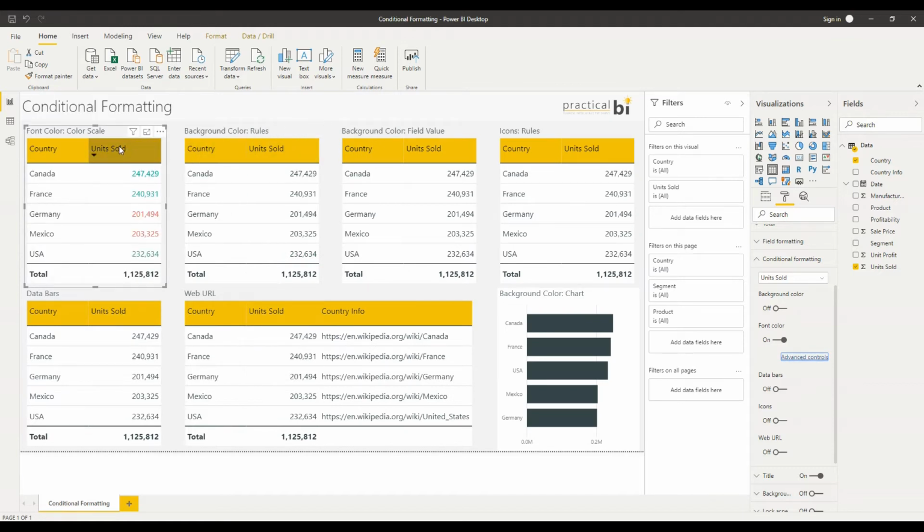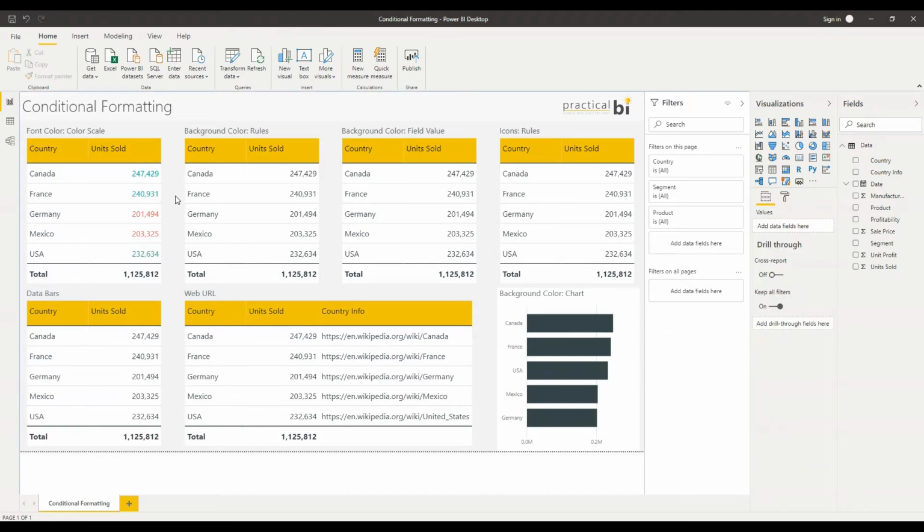Okay, so that's the color scale option, and depending on how many values you have in your table, or whatever other visual you're using, it may be easier or harder to determine the difference between the colors. In this instance, you might be able to see that we've got two red values, two very distinctly green values, and then we've got a darker looking green value here for the USA, which has a lower number of units sold, but is still closer to the green. So you can determine that, but it might not be the best approach when you haven't got many values available in your table.